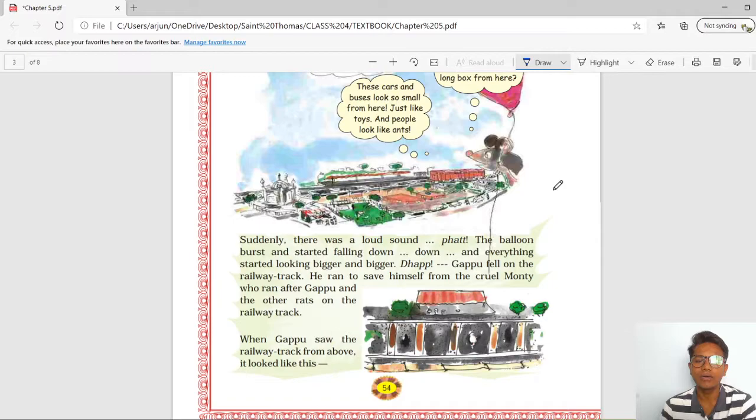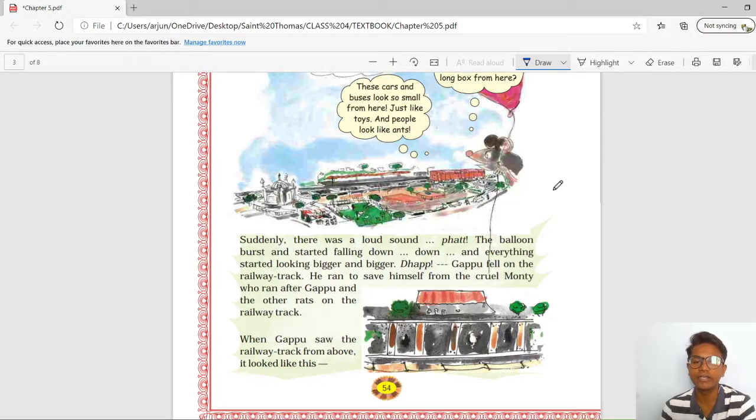Suddenly there was a loud sound. Pop! The balloon burst and started falling down and down. Everything started looking bigger and bigger. Thup! Gappu fell on the railway track. He ran to save himself from the cruel cat Monty, who ran after Gappu, the rat, on the railway track.